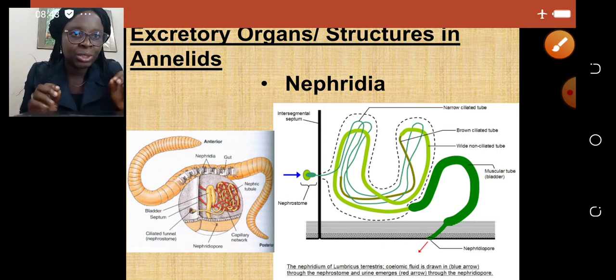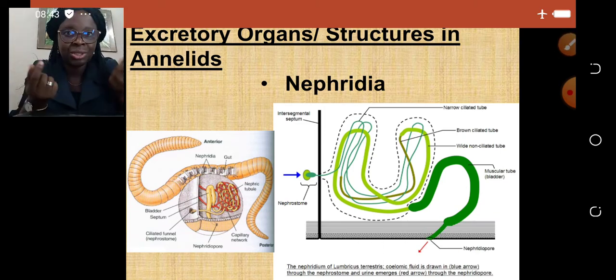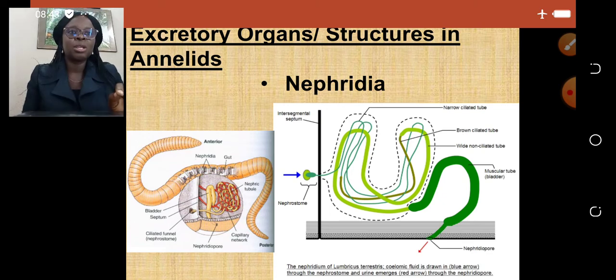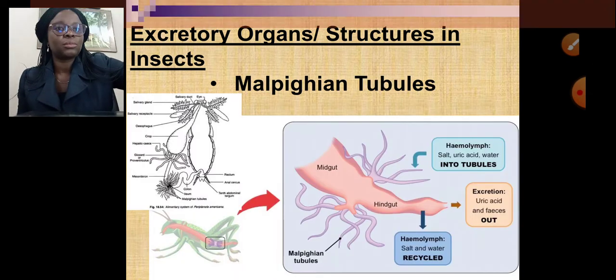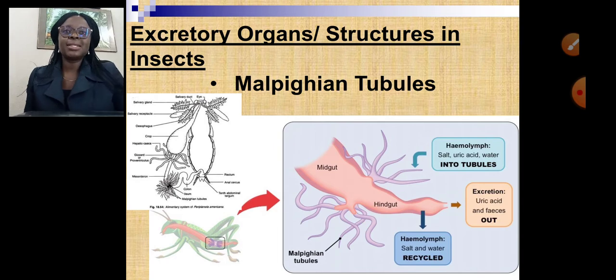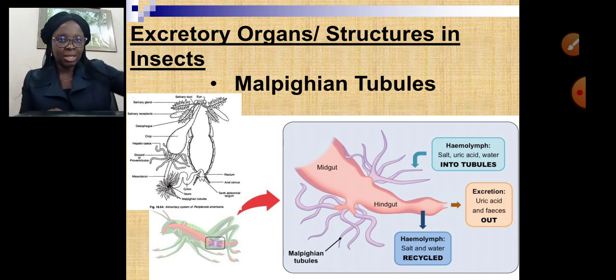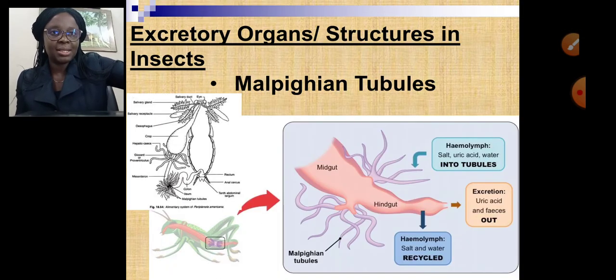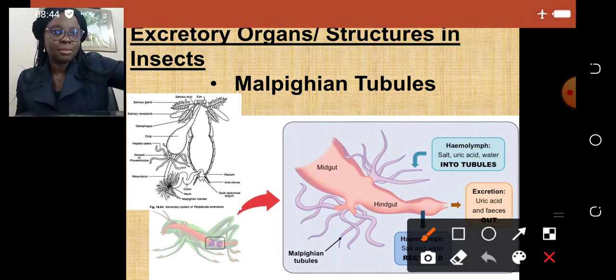The waste product, which is in form of urine, the nitrogenous waste product, leaves the body of the annelid, your earthworm for example, through the nephridiospore. Then in insects, they make use of Malpighian tubules. Your Malpighian tubules, they are these structures. Let me use my marker to highlight them. Yeah, this funny structure here.